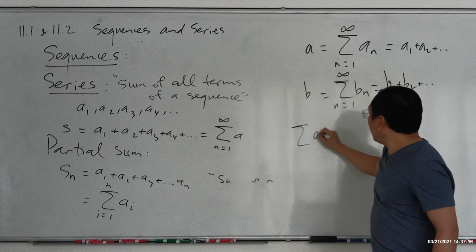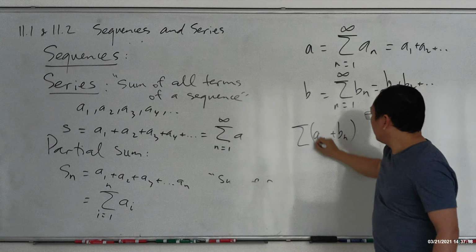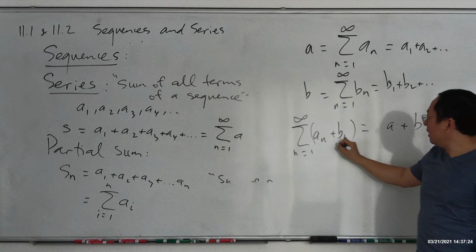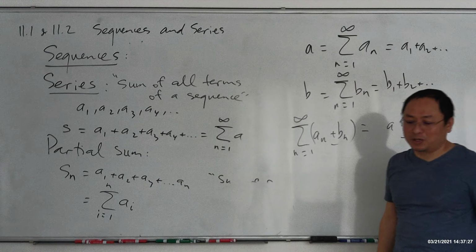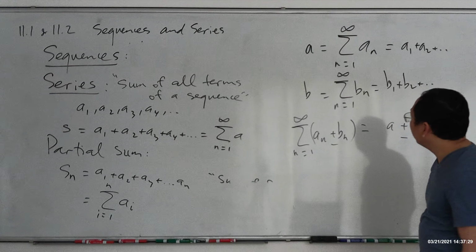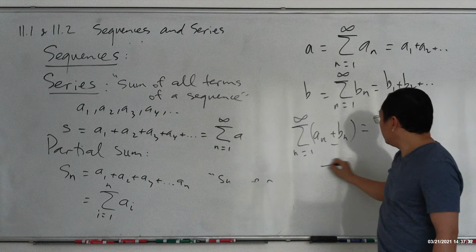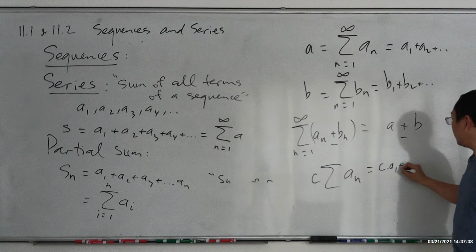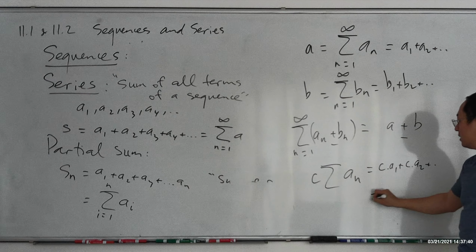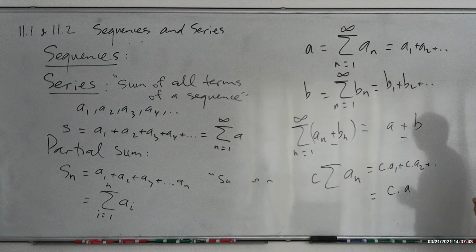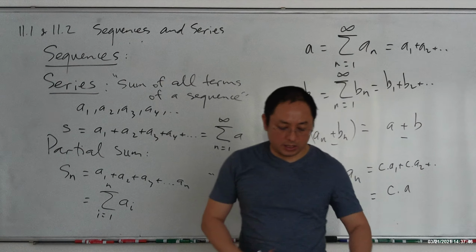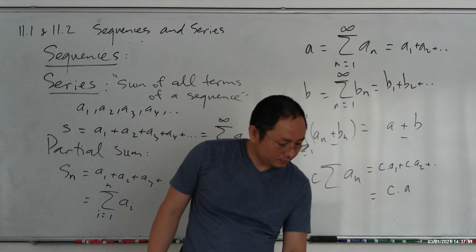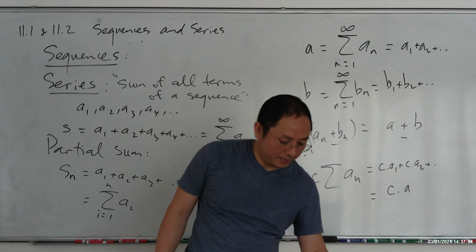And guess what? The sum of An plus Bn, where n runs from 1 to infinity, is going to be equal to A plus B. And similarly, you do a subtraction, you have subtraction. You can't do multiplication and division in here, okay? And if you multiply this whole sum by a constant, the sum of An times C, this means C times A1 plus C times A2 plus and so on, and this is equal to C times A. This is only true if the series is already convergent. If it's not convergent, then you may not be able to do that. Let me see if I missed anything.